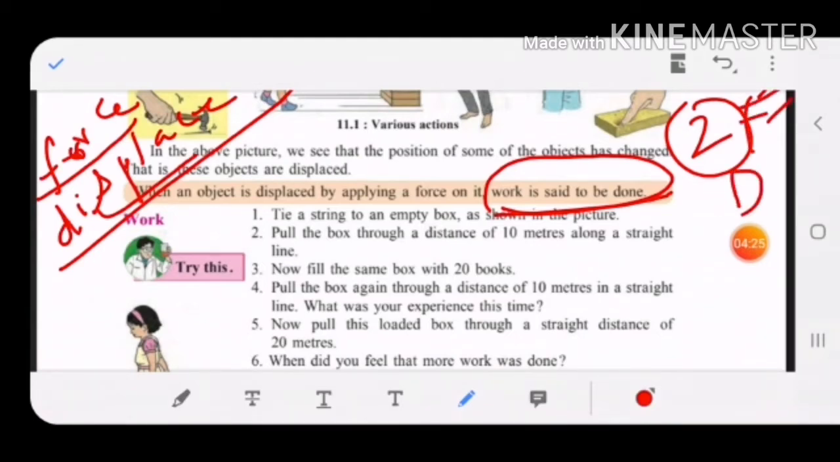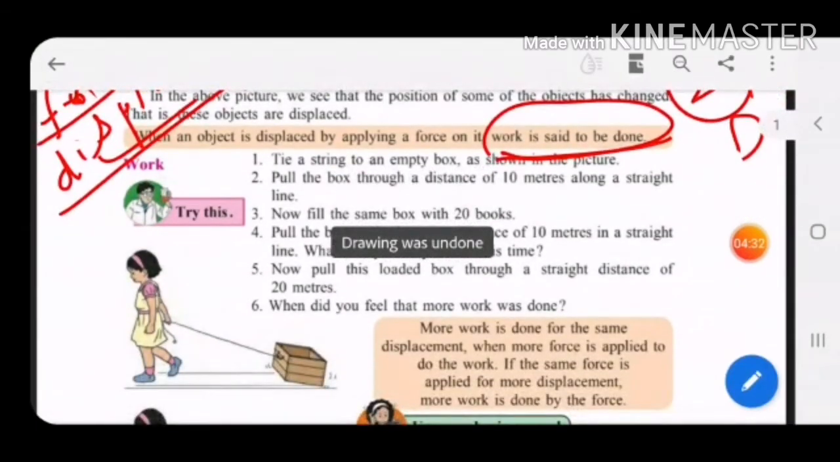One is force and the other one is a displacement. If that takes place, then only we say that the work is done. Now let's move in detail about studying work. Now before that, they have given us one activity.